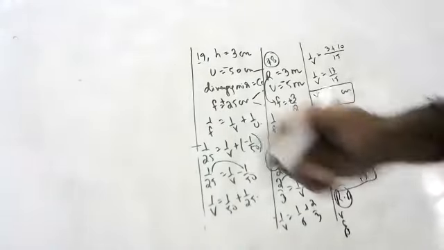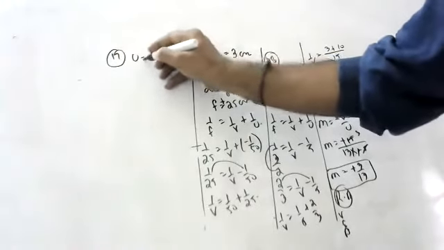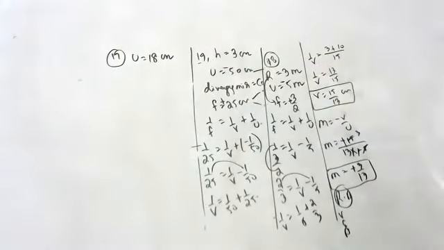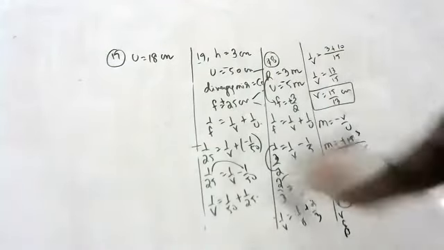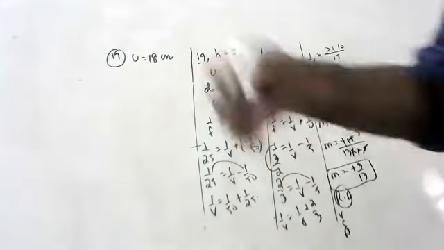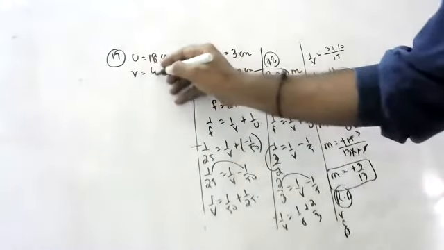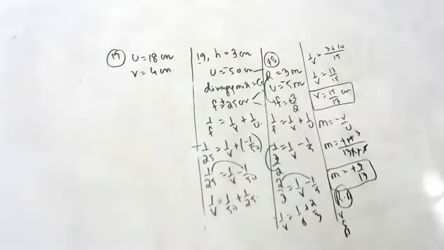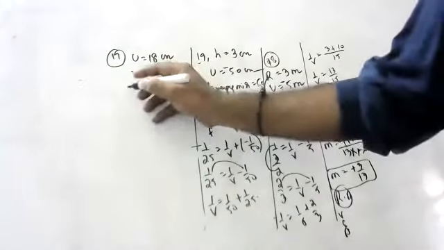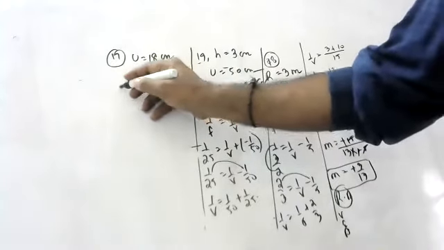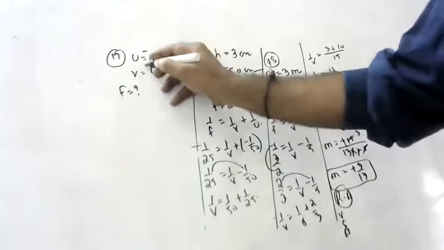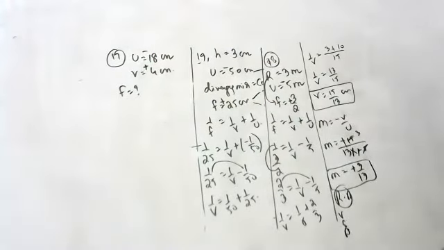An object is placed 18 centimeters in front of a mirror. If the image is formed at 4 centimeters to the right of the mirror, means other side of the mirror, calculate its focal length. U is negative, V is positive because it is the other side of the mirror.